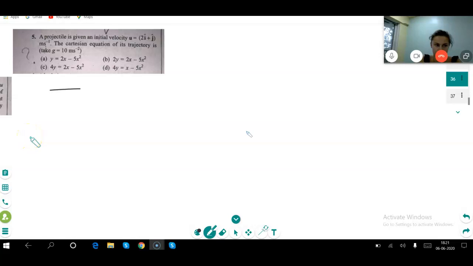A projectile is given an initial velocity u, correct na? What does it mean, 2i plus j? Please tell me. Any idea? What does it mean? U is given as 2i plus j. It's a vector.